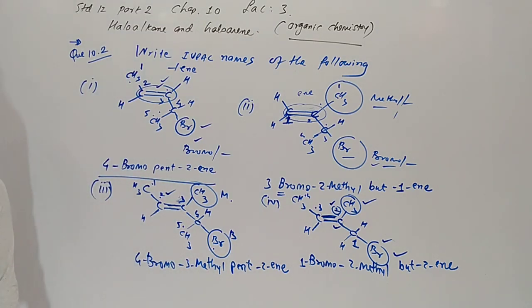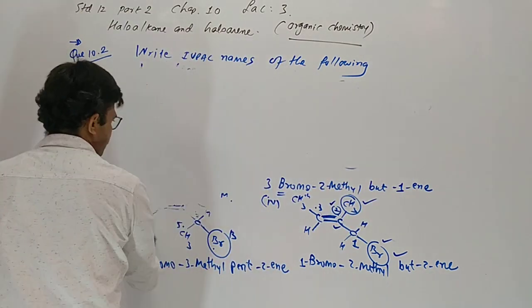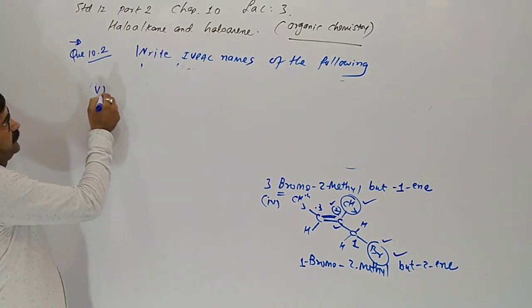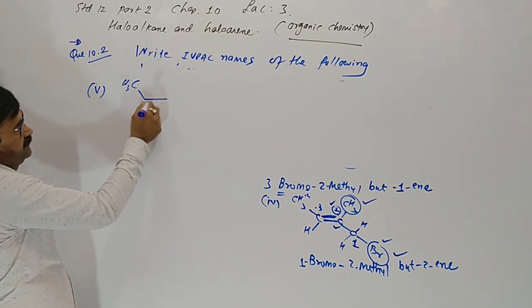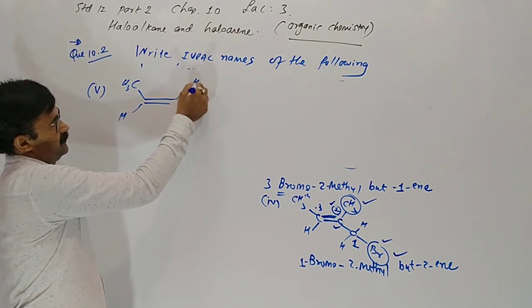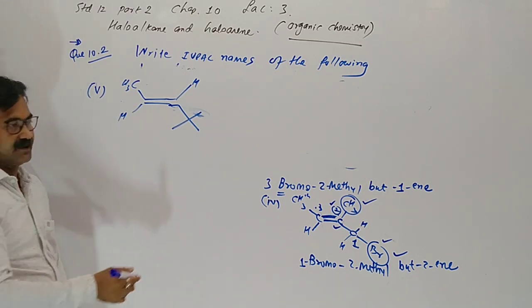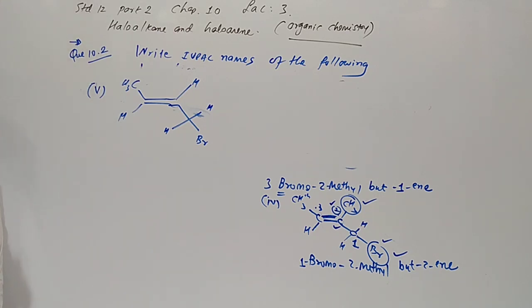Understood? This one, fourth one. Now, what about this fifth one? Now, fifth structure is given: CH3, H. Here is H. Now here H, H and Br. So what about this?